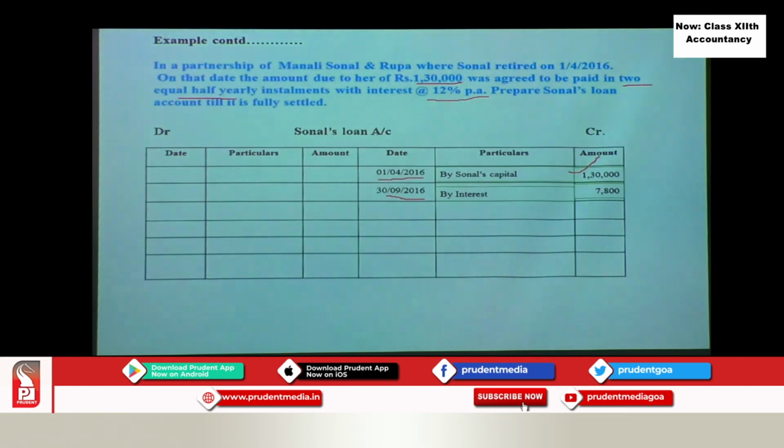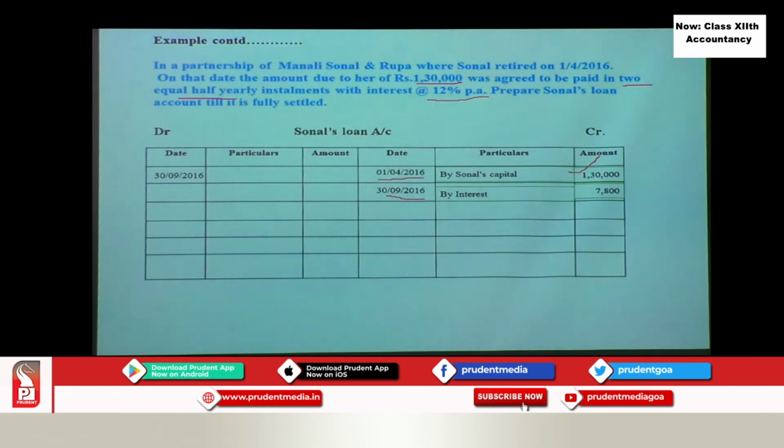So this interest is added to the loan amount, so it is credited. Okay, loan increases. So how much is the loan now? 1,30,000 plus 7,800. But we are not paying 1,30,000 now, we are paying only part of it, that is half the amount. So 65,000 plus this interest you have to pay. So when you pay, the loan will decrease, so you debit it.